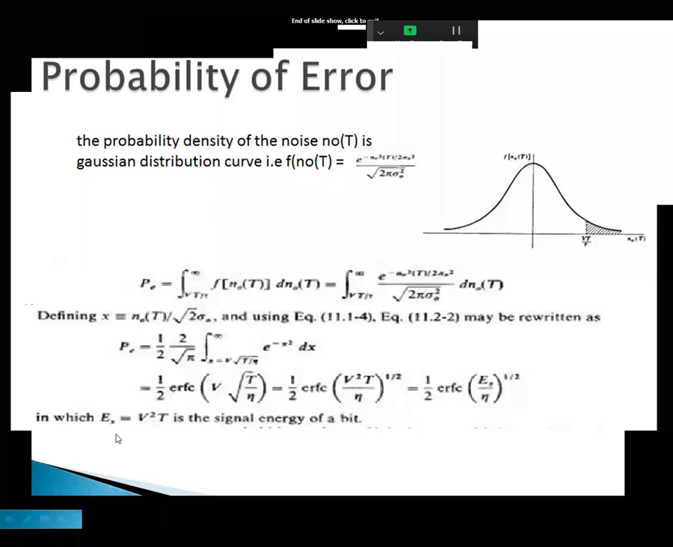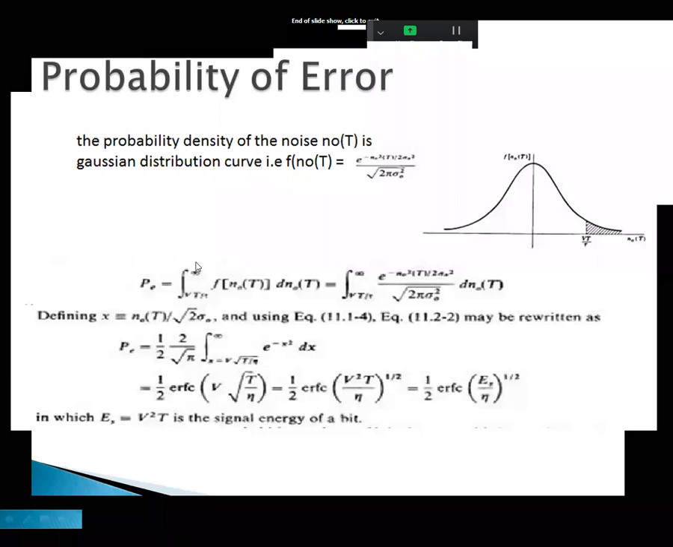Signal energy, for binary data here, is equal to V square T. V is the voltage level of the signal, T is the time duration. Es is equal to V square T, the signal energy of a bit. Bit by bit we can transmit the binary data. So Es is V square T, that is the signal energy of a bit.